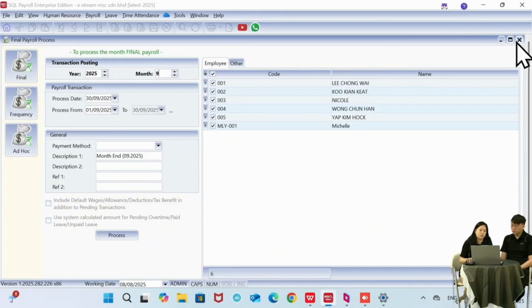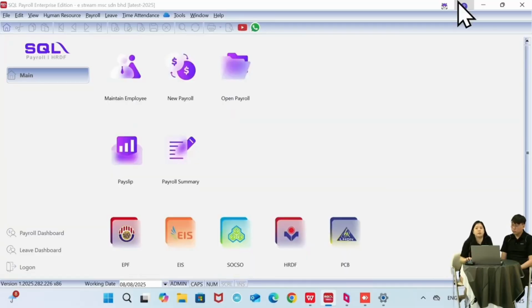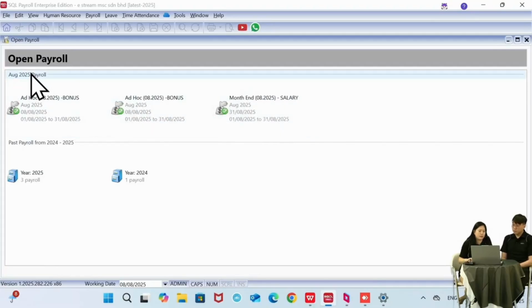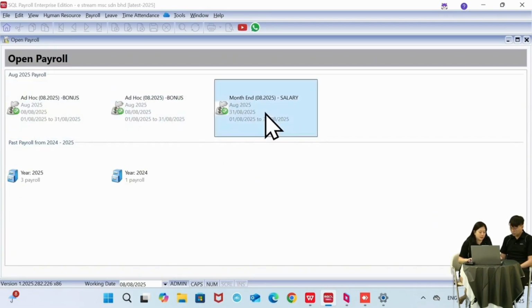Okay, and once you have processed, I have to check the records, right? I need the reporting. I have to show my manager, my boss, which staff gets which amount. So we can come over to open payroll. Open up, then you can see for the month of August, we have 3 different processes. One is the bonus, one should be the advance salary, we forgot to change the name, and one is the month-end salary, the final salary.